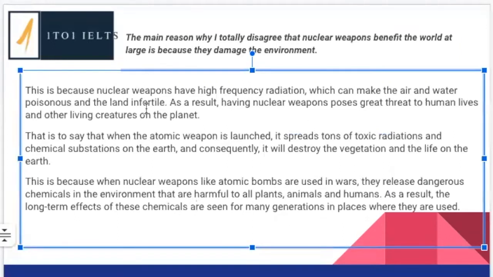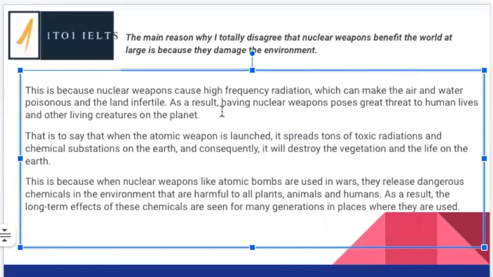Next. But this is because, this is another good way of introducing an idea. Remember, if we use this expression, there is no comma, like this student has written. This is because nuclear weapons have a high frequency radiation. Rather than they have, I think we maybe say they cause high frequency radiation, which can make the air and water poisonous and the land infertile. Good. So we've explained why they damage the environment.